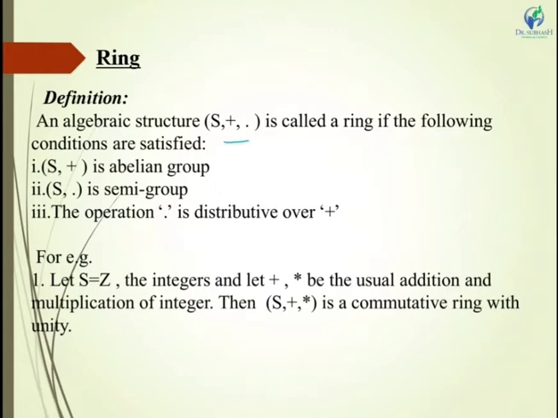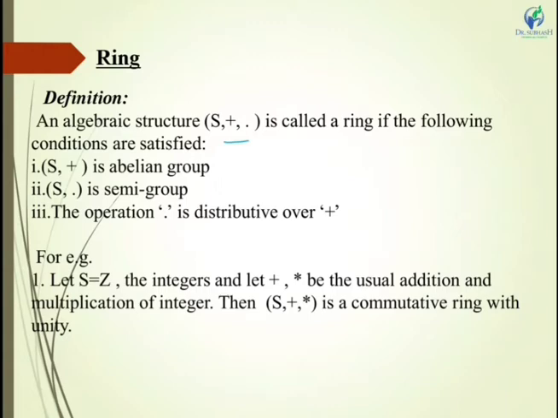We already know what an abelian group is. Abelian group means 5 properties must be satisfied. First is closure, next is associative, next is existence of identity, next is existence of inverse, and commutative law with operation addition. And semigroup means (S, ·) is a semigroup means what? 2 properties with respect to multiplication must be satisfied, that is closure and associative.